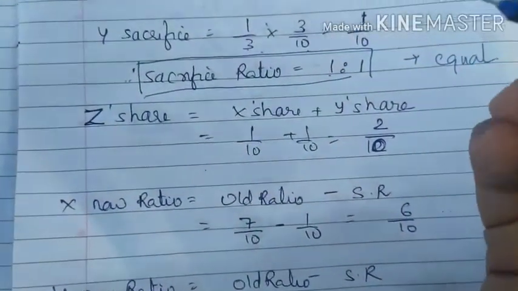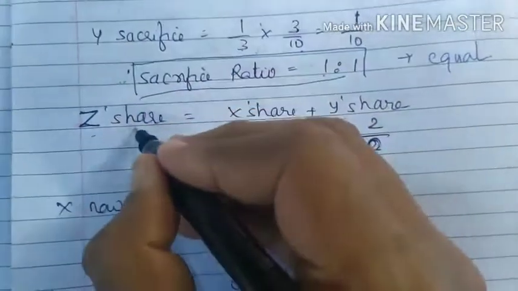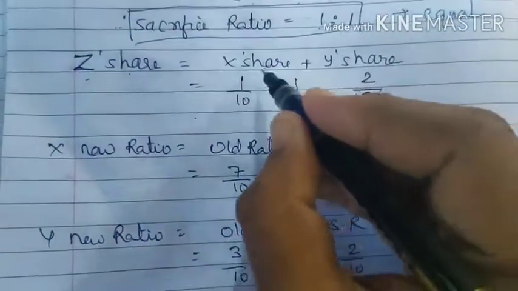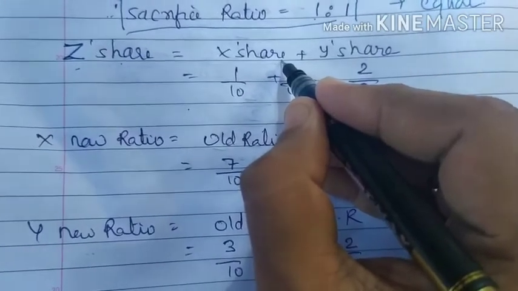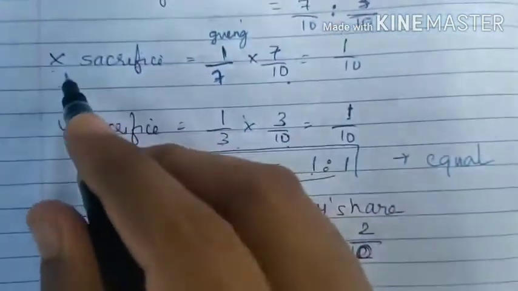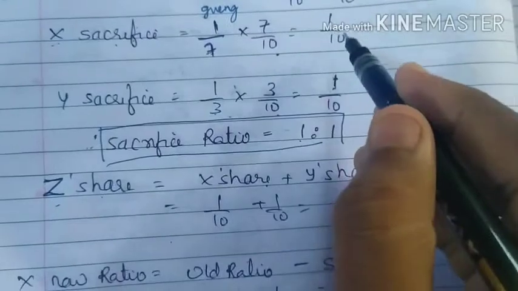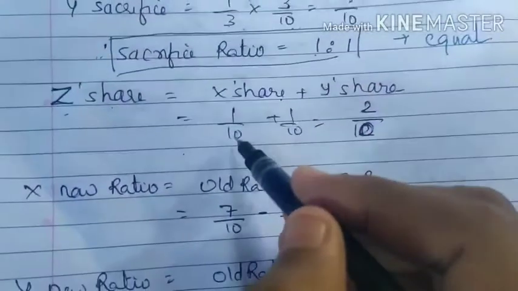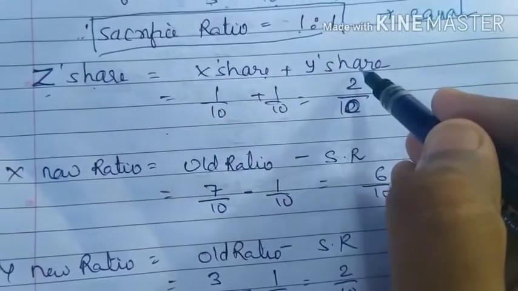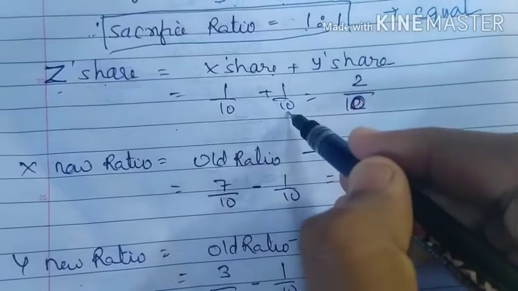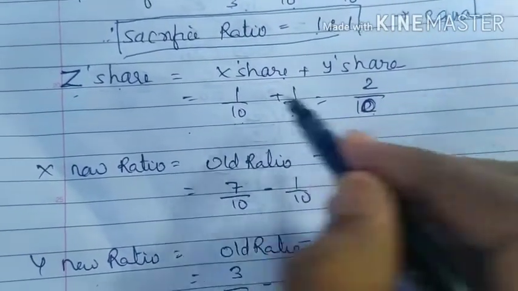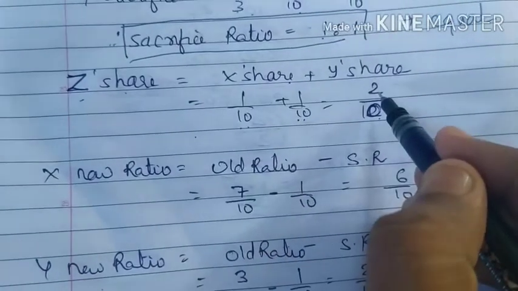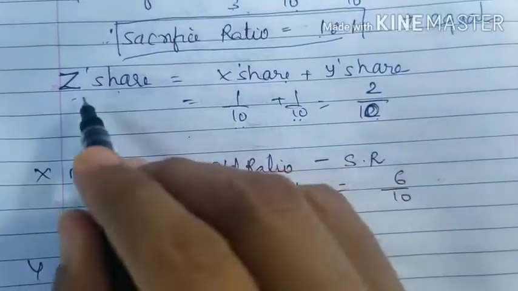In this type the formula is different. Z share is equal to X's sacrifice ratio plus Y's sacrifice ratio. X sacrifice ratio is 1 upon 10, Y's sacrifice ratio is 1 upon 10. The denominator is the same, 10. 1 plus 1 will give you 2. So this is Z's share.